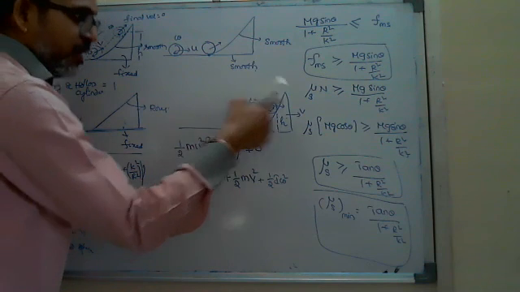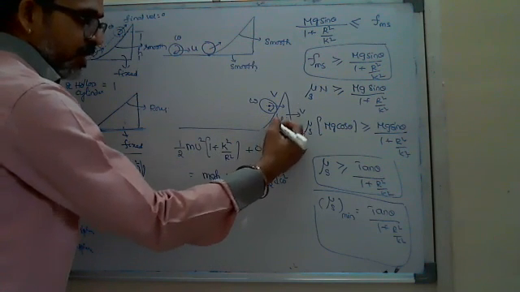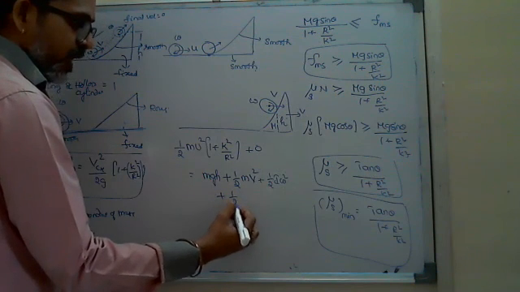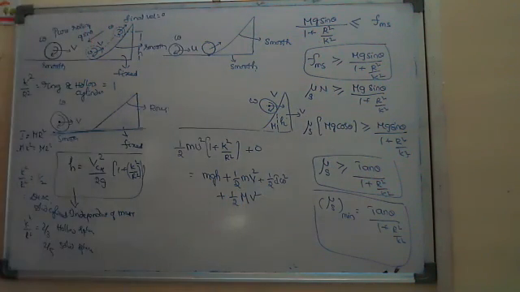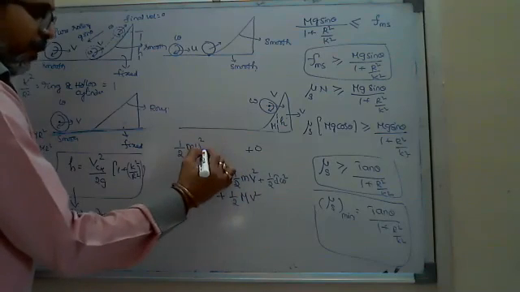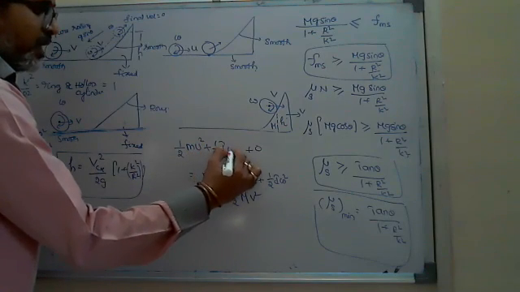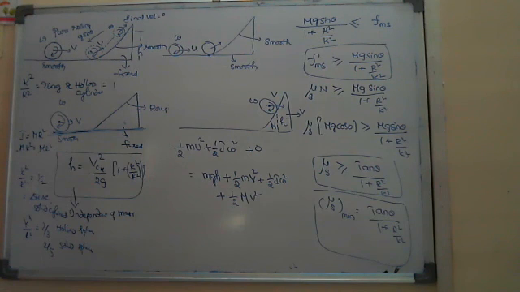And the wedge also is in motion. Suppose mass of wedge is capital M. Then its kinetic energy we have to write half capital M into v square, since both are traveling with the same velocity. Suppose if you write this one as half mu square plus half I omega square, then you can solve this question. Okay. Understood? This is the way how to solve when the surface is smooth. One model I explained here, Nana.